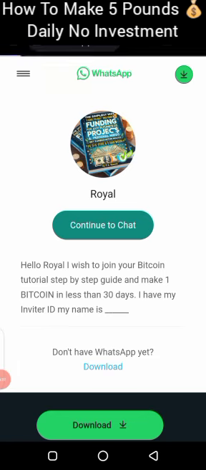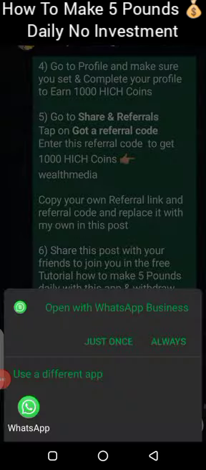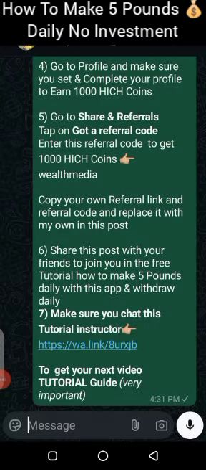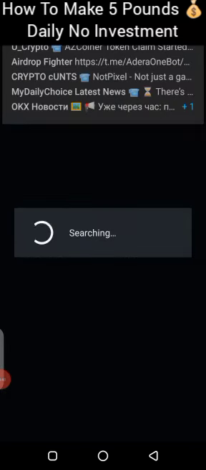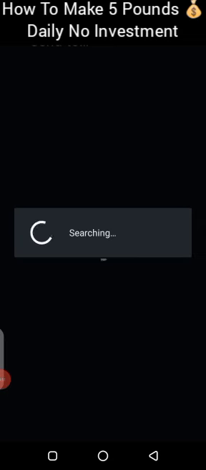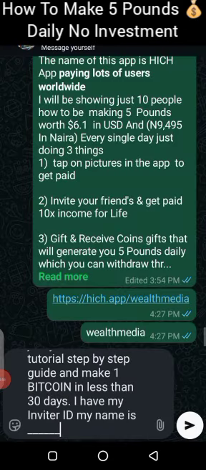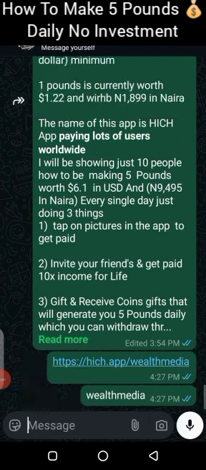So click on continue. It will take you to WhatsApp. That is where you're going to chat your instructor, and your instructor is going to send you the next video guide. The next video guide is very, very important because without it, you will not be able to proceed and earn money from this app. So you just send them this. This will pop up. You're going to send them.